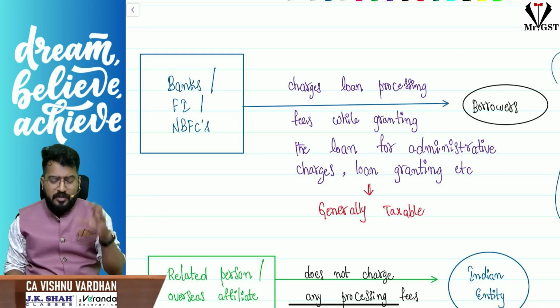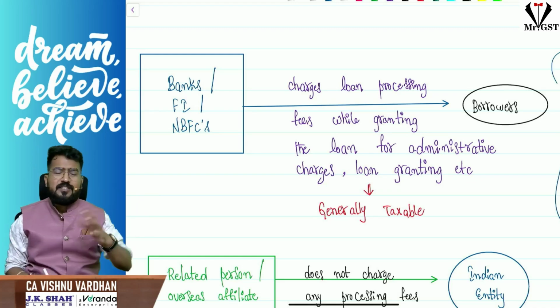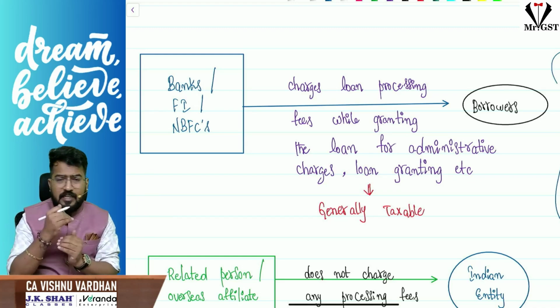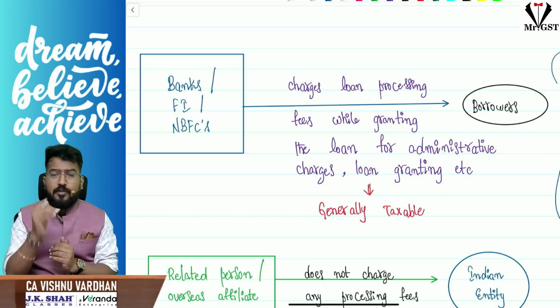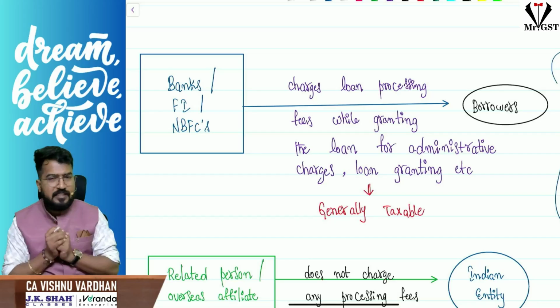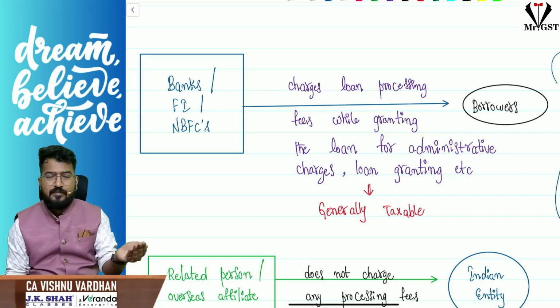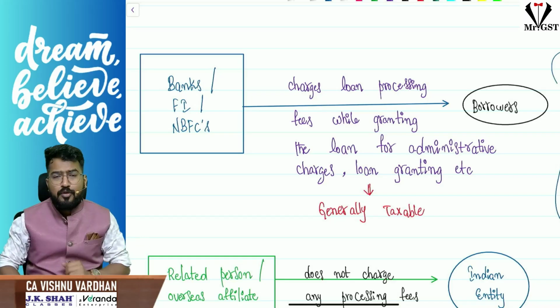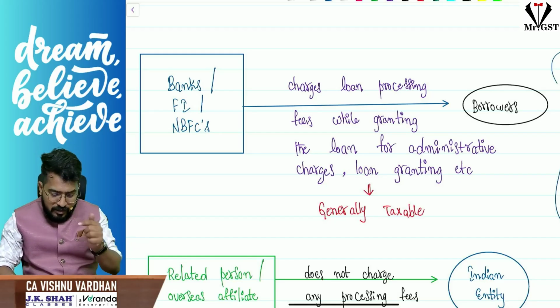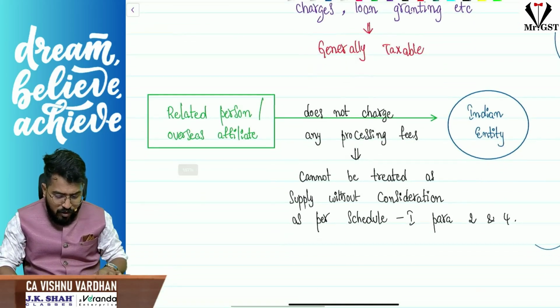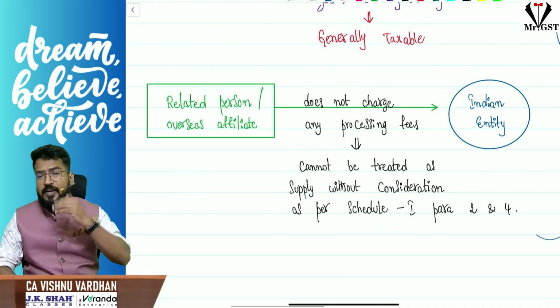of the borrower, they will process the application, all that stuff. So after issuing the loan, they will charge loan processing fees, documentation charges, etc. And generally they are taxable. You know, interest on loan is exempt except credit card interest, but the loan processing fees, documentation charges, all these things are taxable. So here the doubt is, sir, when related person or overseas affiliate is providing loan to the